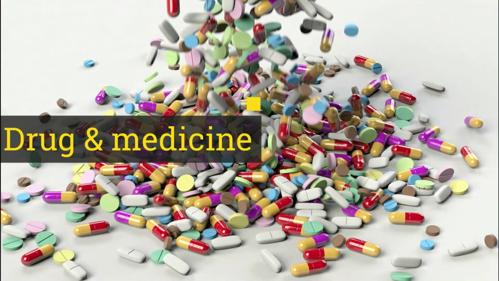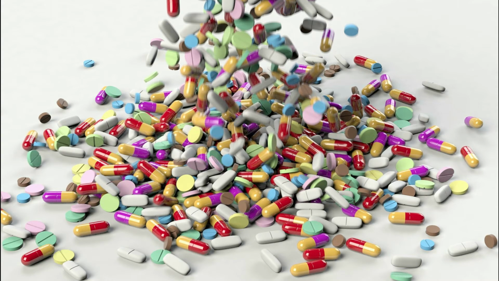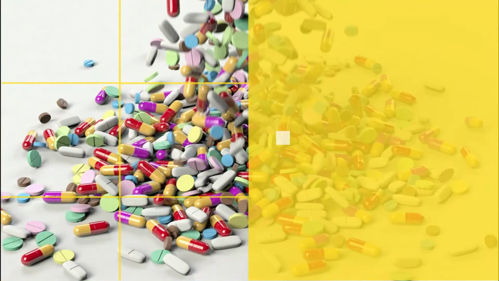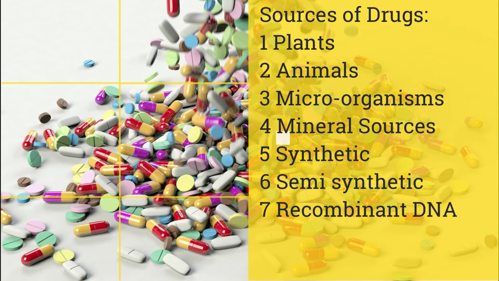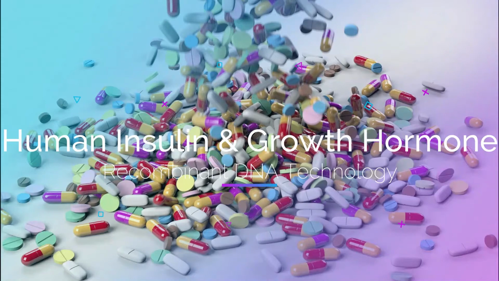And medicine. Drug. A drug is a substance that acts on the living body to alter the physiological process and is used for prevention, diagnosis, control and treatment of diseases. Sources of drug. There are plenty of sources of drugs: the plant source, animal source, mineral source, microorganism source, synthetic source, semi-synthetic source, and the recombinant DNA technology. The example can be of human insulin and growth hormone.